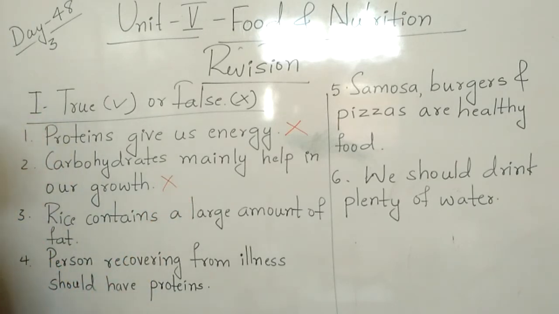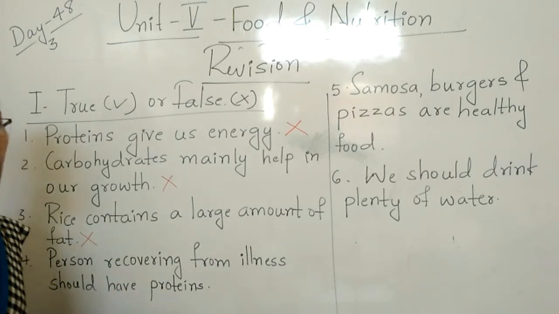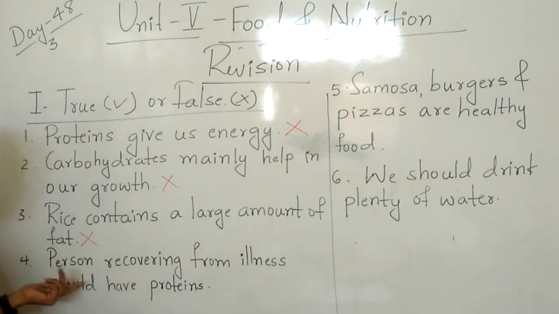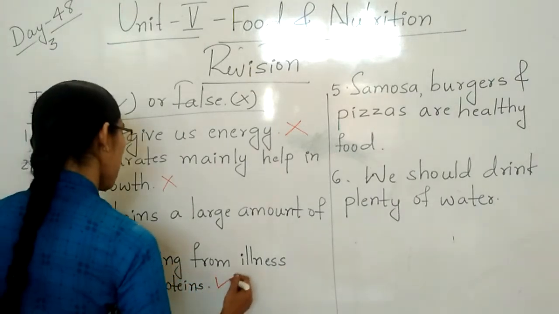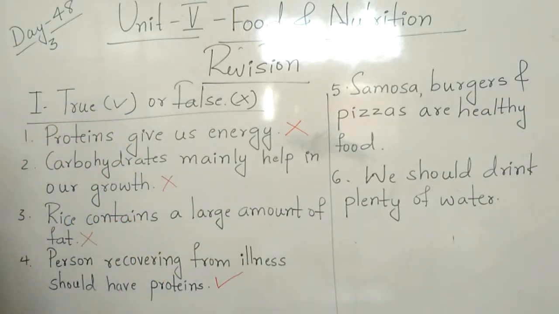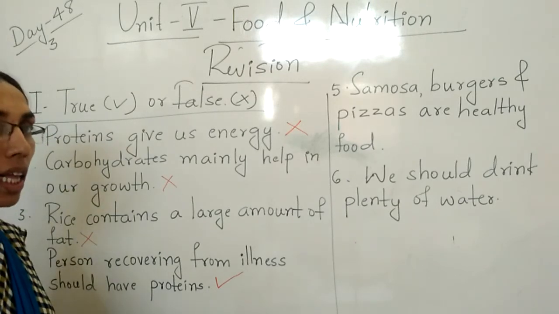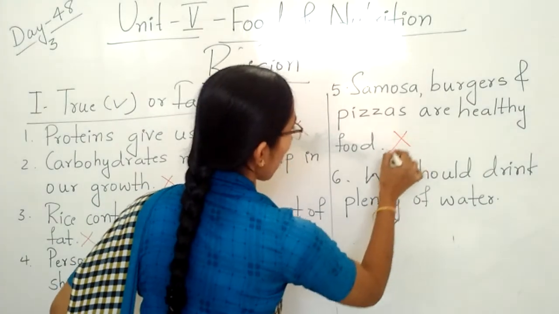Which type of food gives us growth, children? Protein. Rice contains a large amount of fat? Wrong. A large amount of fat is in chocolate, butter, pizza, burger. A person recovering from illness should have protein. Is it correct? Yes, because those suffering from fever or any disease should eat more protein. Clear? Samosa, burger and pizza are good for our health? No, they are bad for our health.